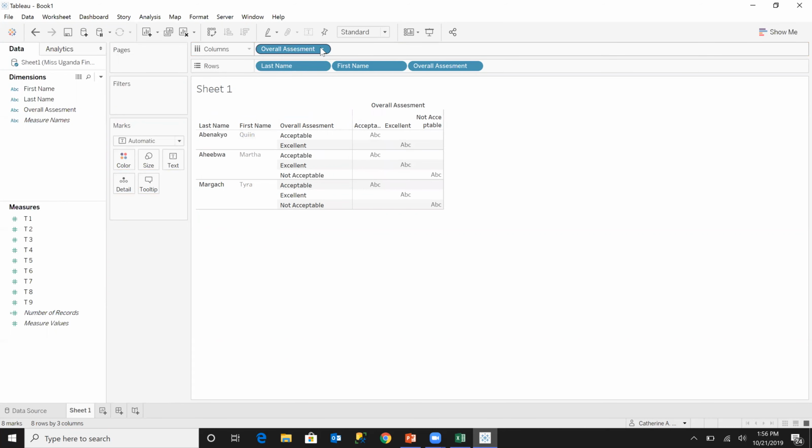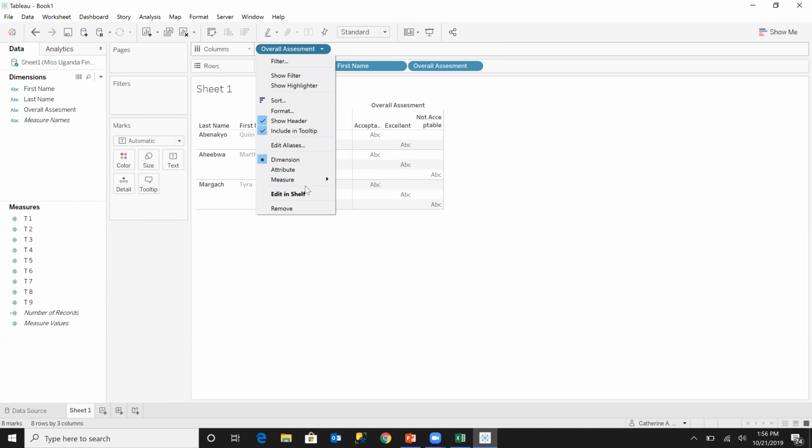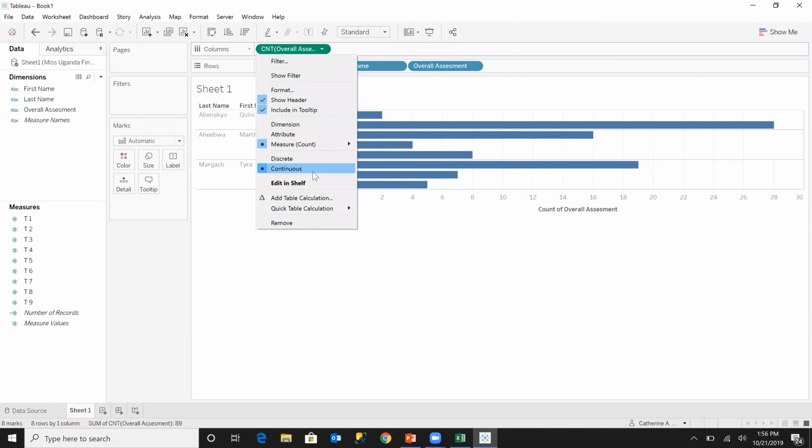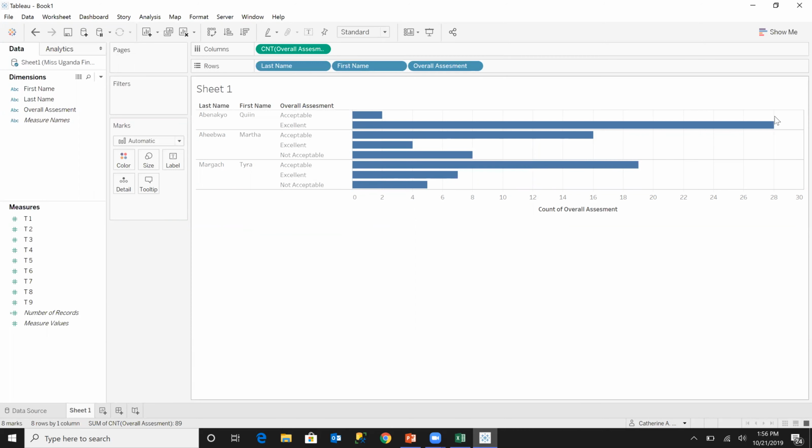However, what I'm going to do with this overall assessment is first and foremost change it into a measure, and I'm going to have it do a count. And this is what results from changing that into a measure, and it becomes a continuous measure. All right.